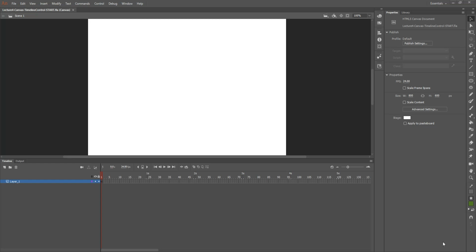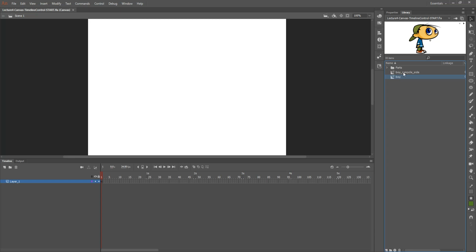Hi everybody. In this video, we're going to showcase how to start controlling the timeline via HTML5 canvas. That is, to start adding JavaScript in our actions window. To do so, I'm going to use the example I used in class, which is basically an empty canvas. And in my library, I have two movie clips that contain animation.